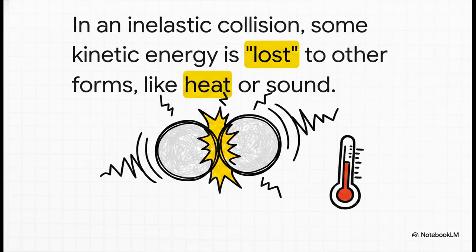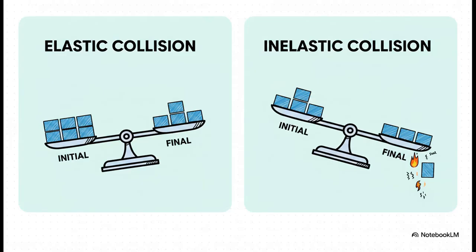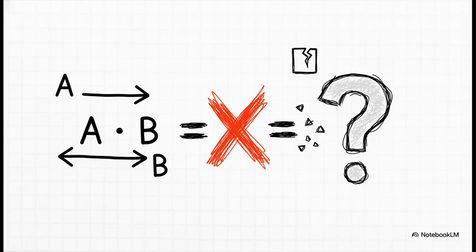And that means one of our fundamental rules has to change. So remember our second law, the conservation of kinetic energy? Well, it's not an equation anymore. It becomes an inequality. The initial kinetic energy is now greater than the final kinetic energy. The system has less energy of motion after the collision than it had before. So when we go back and redo our proof, but we swap that equal sign for an inequality, everything changes. That beautiful, clean cancellation that gave us a 0 before, it's gone. It doesn't happen. The mathematical rule that forced the 90-degree angle is officially broken.